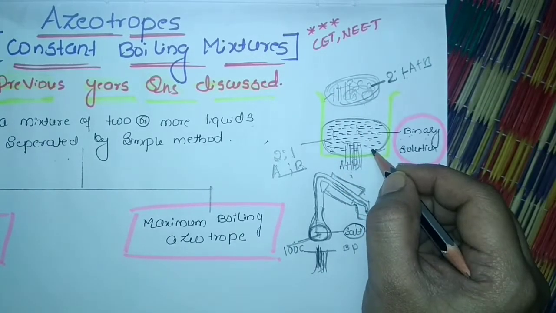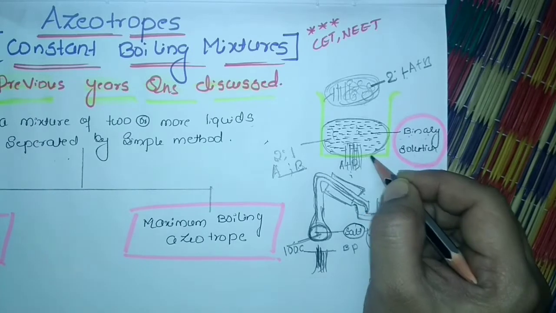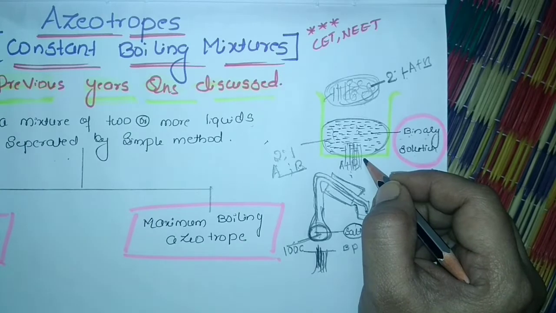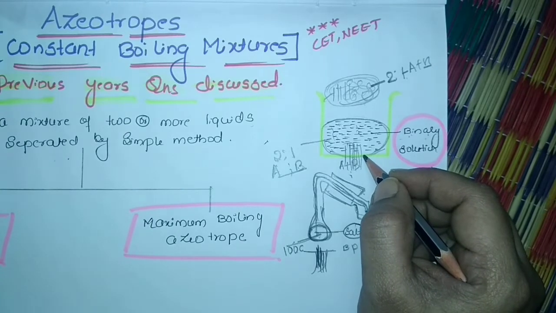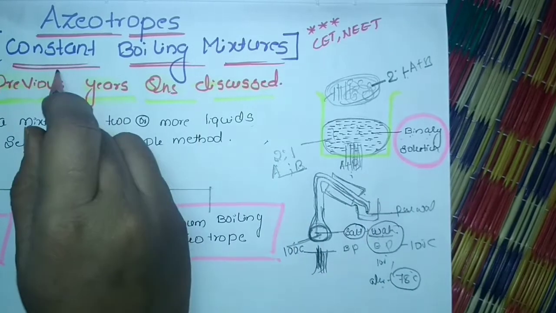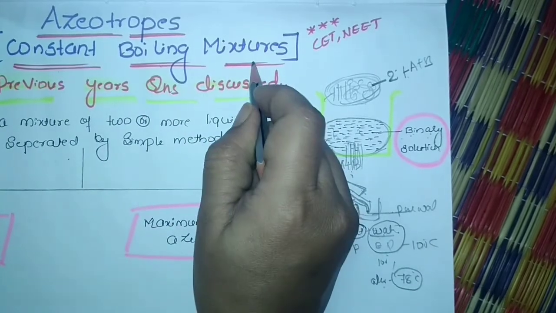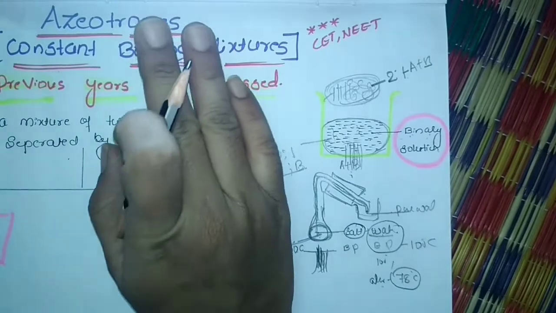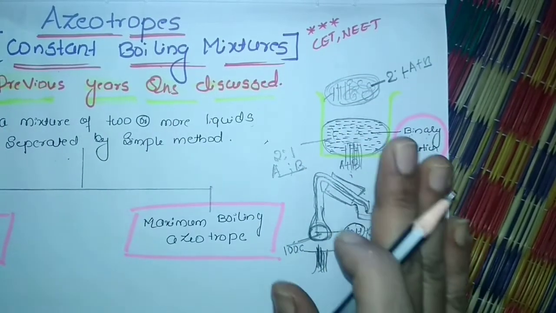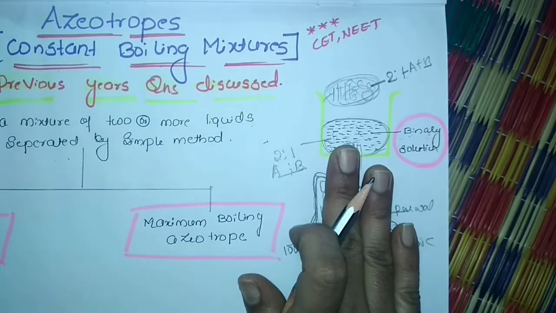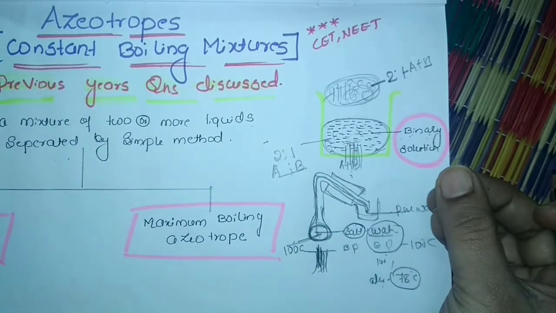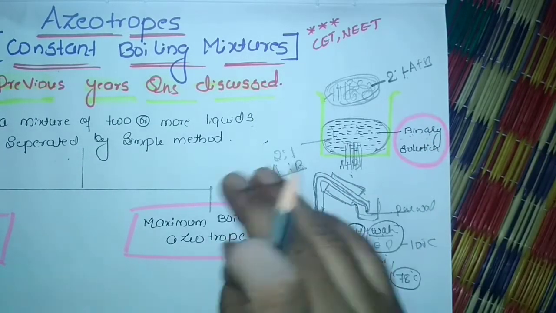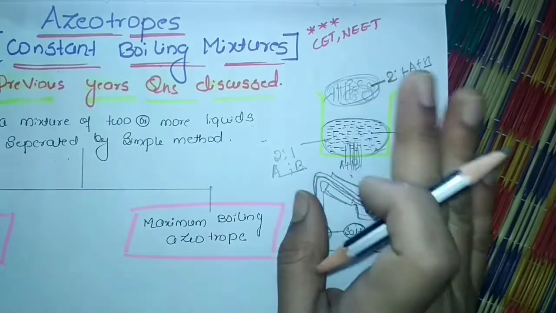Even in the liquid state we have A plus B components. So it is highly impossible to separate such a mixture, and that's why they are called constant boiling mixtures. It is highly difficult to separate by normal distillation, not even by fractional distillation, but there is a method available to separate by adding a separating agent. That is not in your syllabus. Up to this much is more than enough.